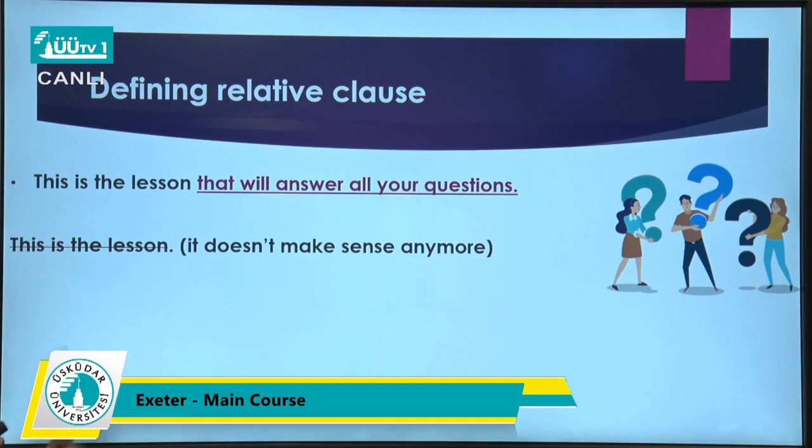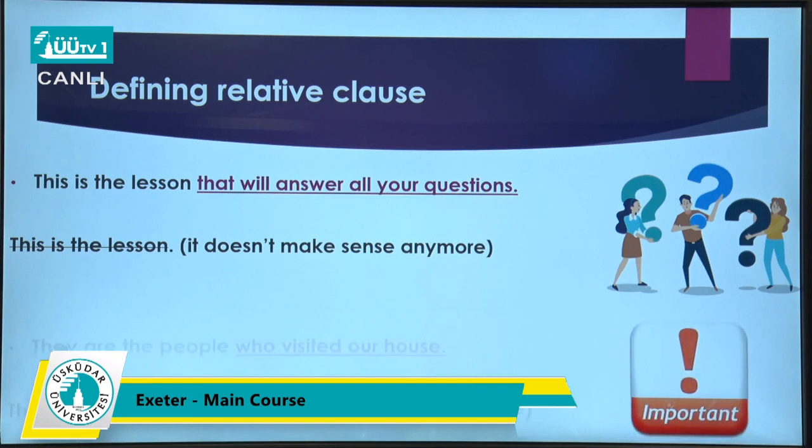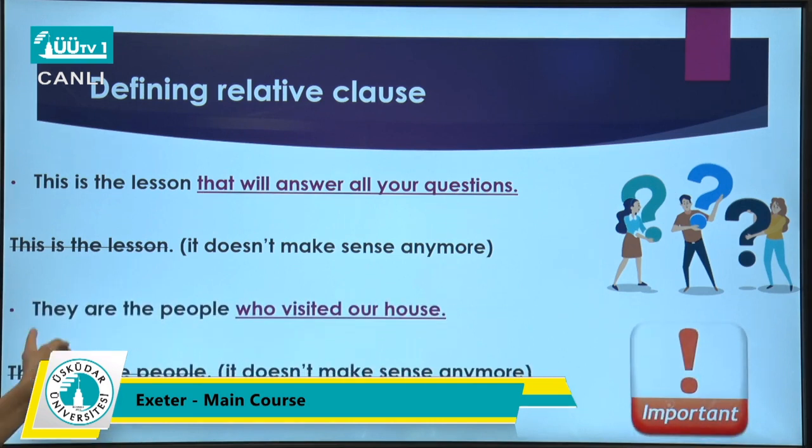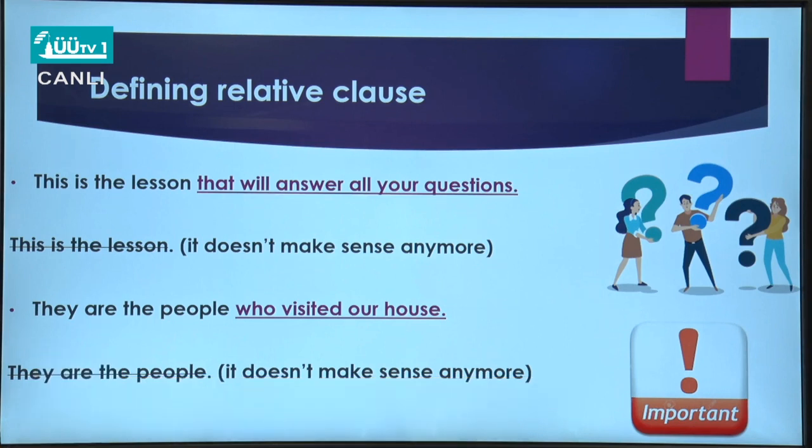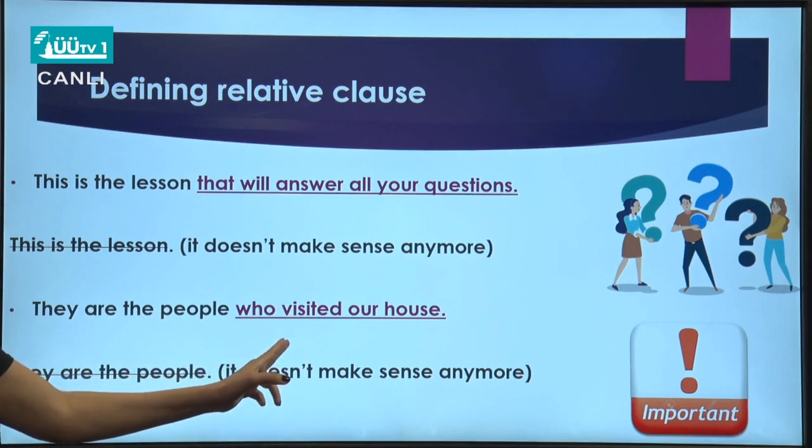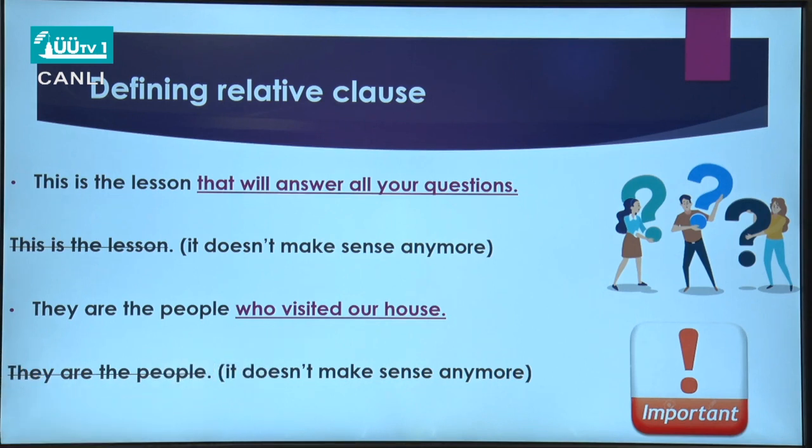See, "This is the lesson" without the second part is meaningless, so it is important for us. They are the people who visited our house. "They are the people" by itself is meaningless. Without the second part, the defining relative clause "who visited our house", it is meaningless.